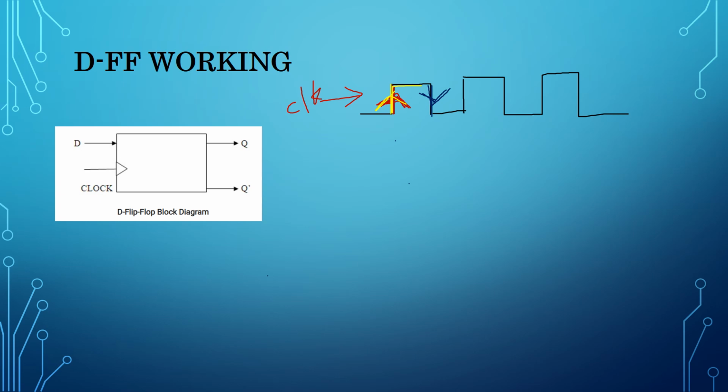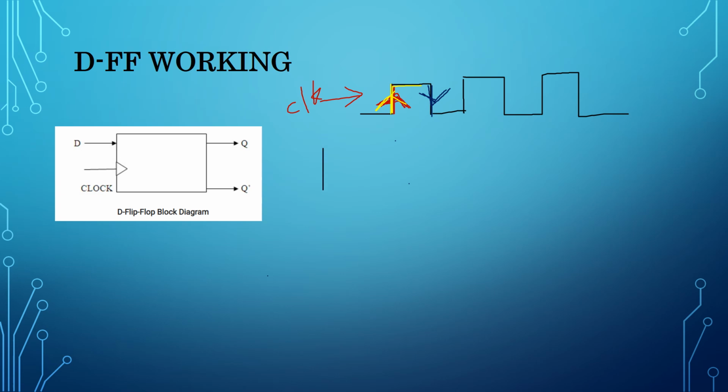That is based on our design. If we say to trigger at positive, then it will only change with respect to the positive edge, and all the remaining times the output of the D flip-flop holds its previous output value, or retains the same value. So this is the functionality that you should remember in your mind.